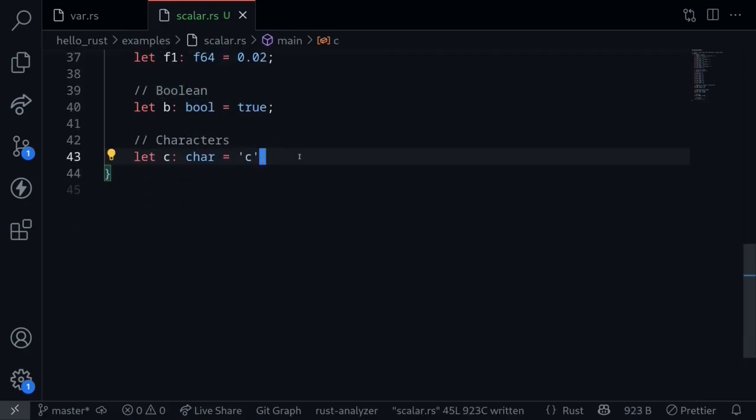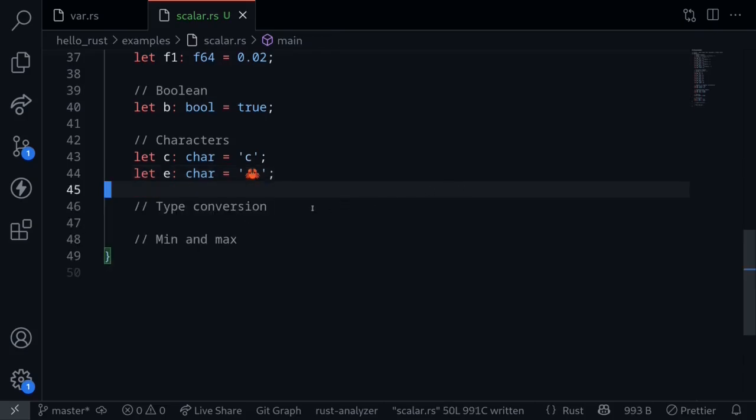A character is a single Unicode value. For example, you can store any letters from A to Z. Notice that for characters, we use a single quote. If you use a double quote, then this will turn into a string. You can also represent a single emoji as a character. For example, here we store a crab emoji into the variable called e.